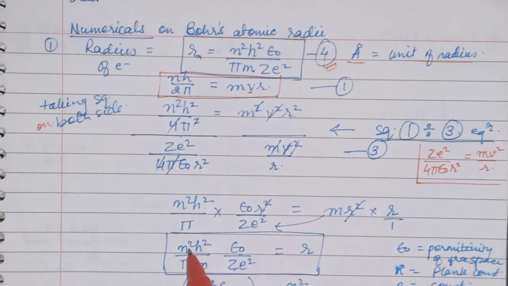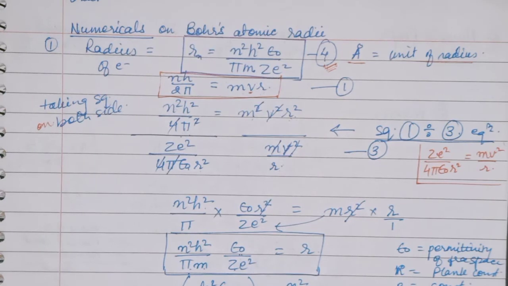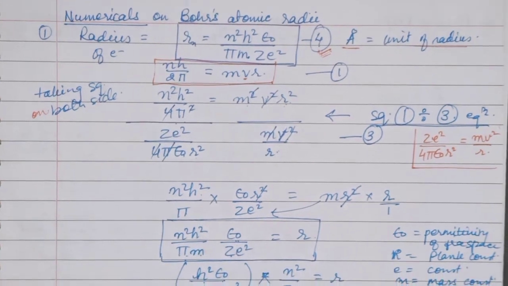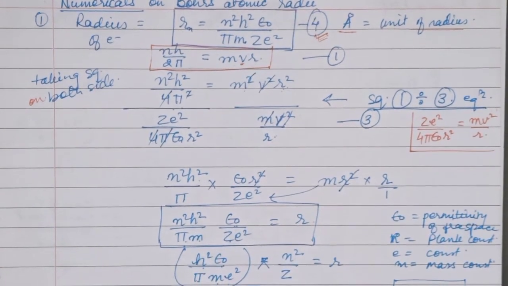So what is left? n square h square upon pi m epsilon naught Ze square is equal to r. So like this you can derive the radius equation, where epsilon naught is the permittivity of free space, h is the Planck constant, e is the charge of the electron, m is the mass of the electron.